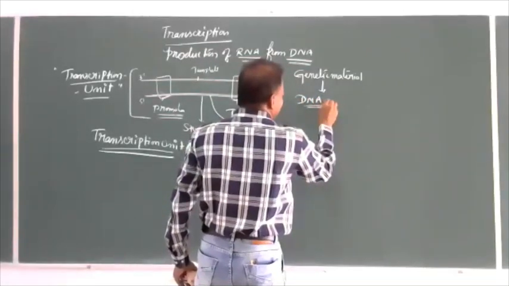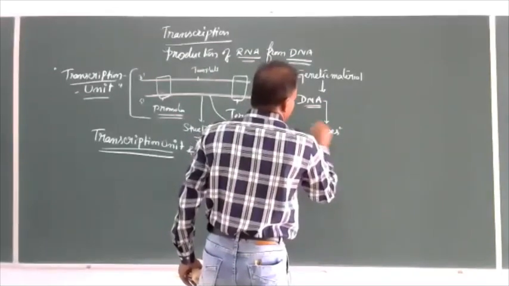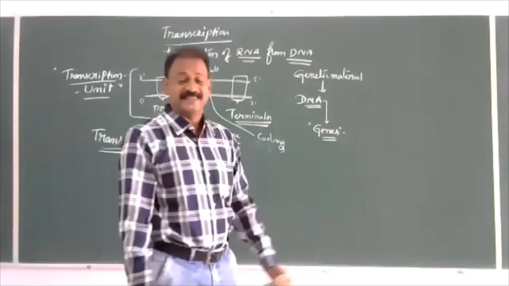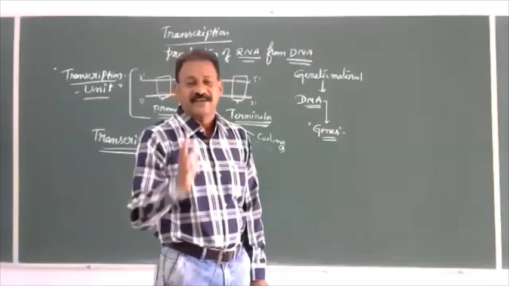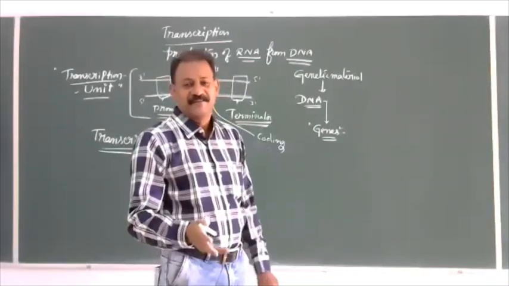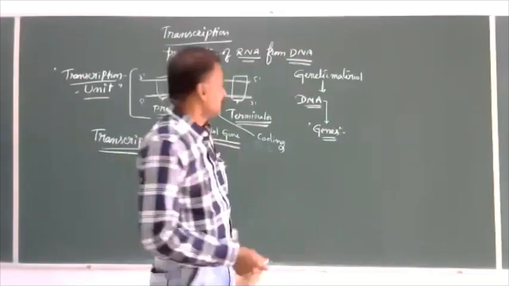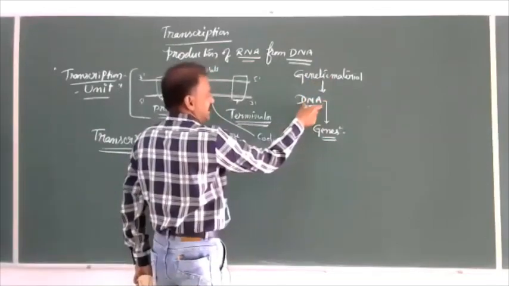What is DNA? DNA is having genes. Then the question comes, what is a gene? What is the structure of the gene? What is the shape of the gene? What are its functions, characteristic features? All these questions come. So, to define, genetic material is DNA.